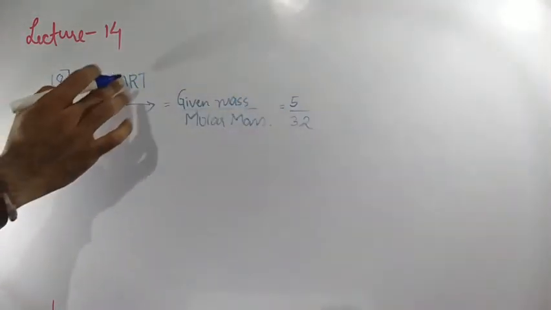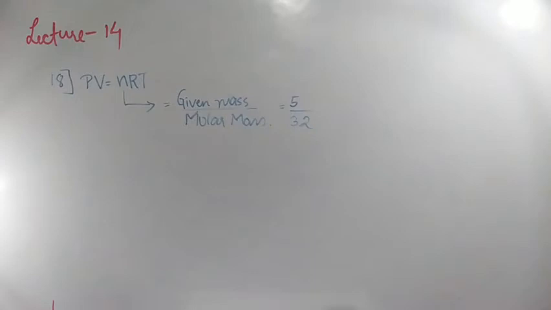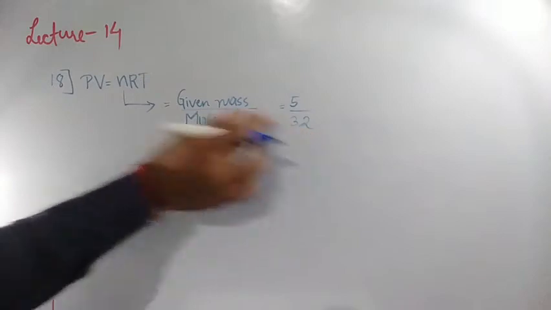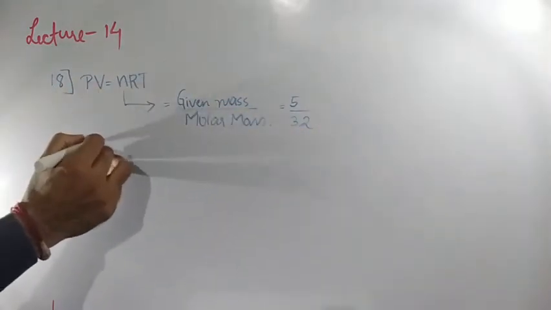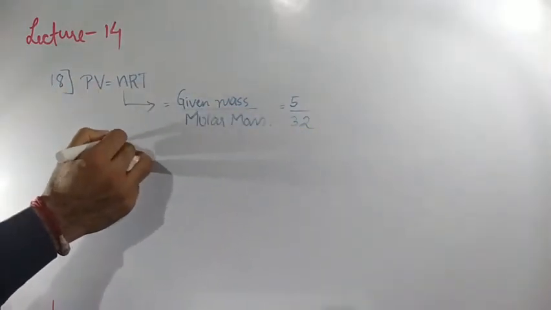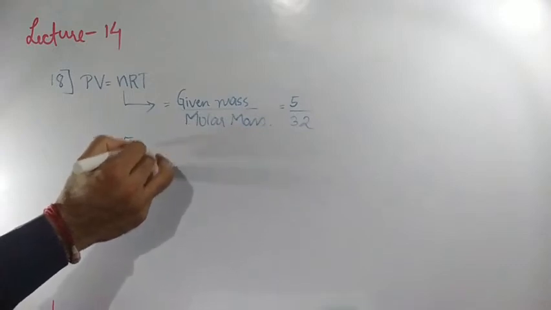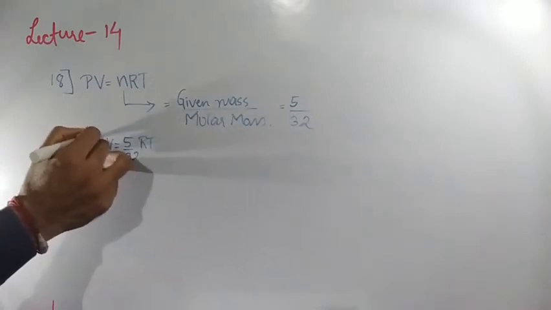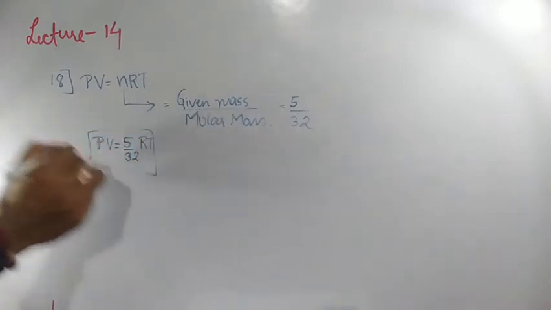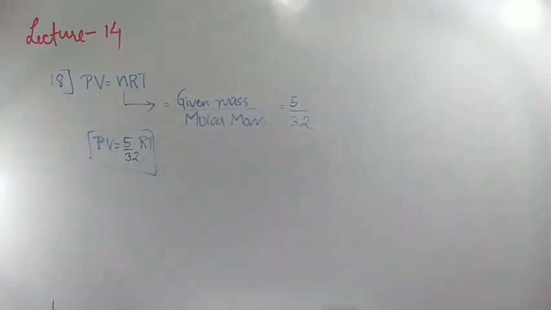You are going to get PV is equal to 5 by 32 times RT. Which option stands correct here? Option number A, PV is equal to 5 by 32 RT. Final answer: if you substitute 5 by 32 here, PV is equal to 5 by 32 times RT. Clear? Shall we go to the next question?